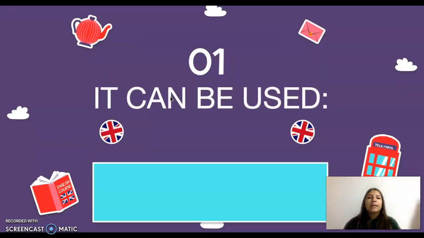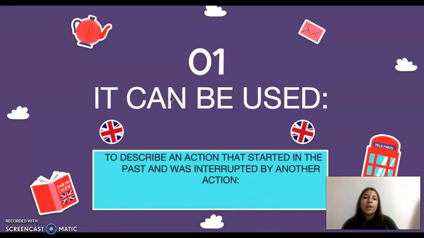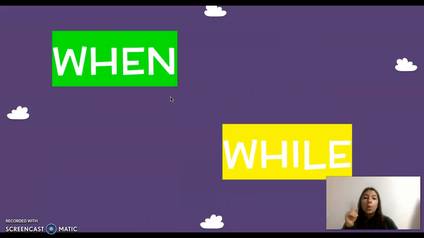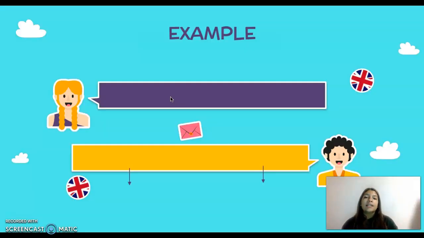So we can use the past progressive in two cases. The first one, to describe an action that started in the past and was interrupted by another action. So in this case, we have to take into account two keywords, when and while. When, cuando, while, mientras. So let's see how when is going to be used in this case, okay?